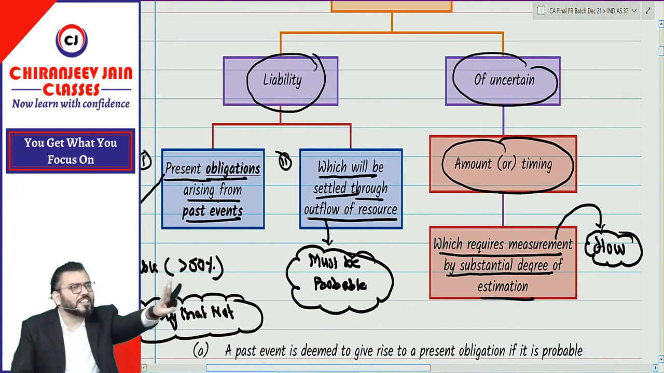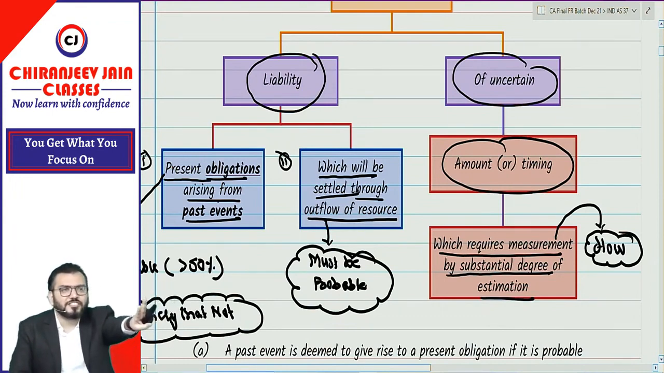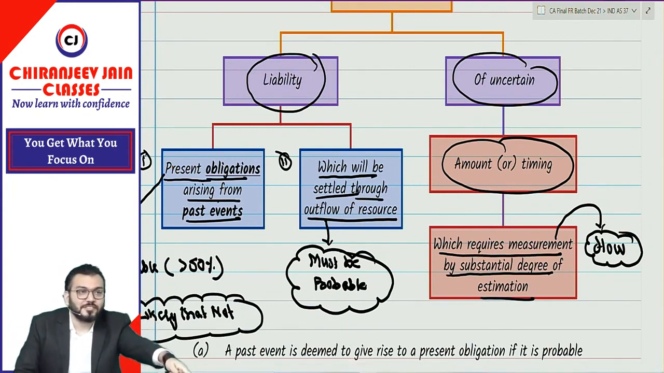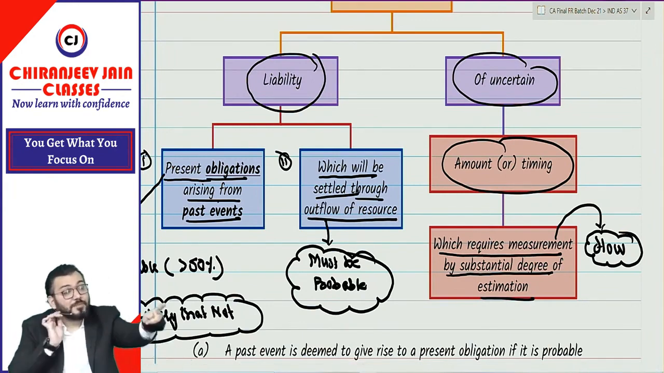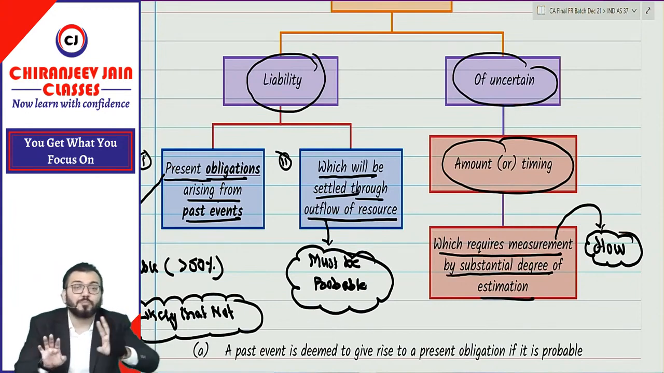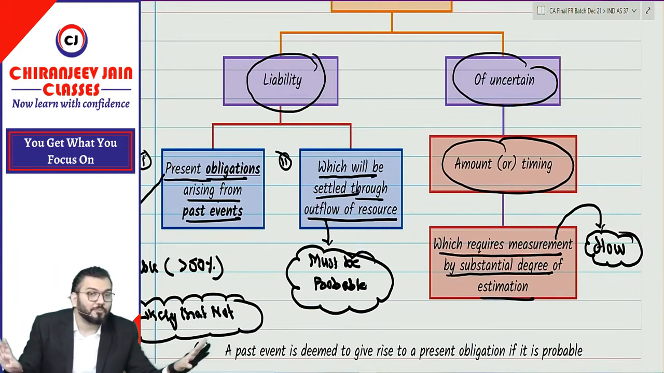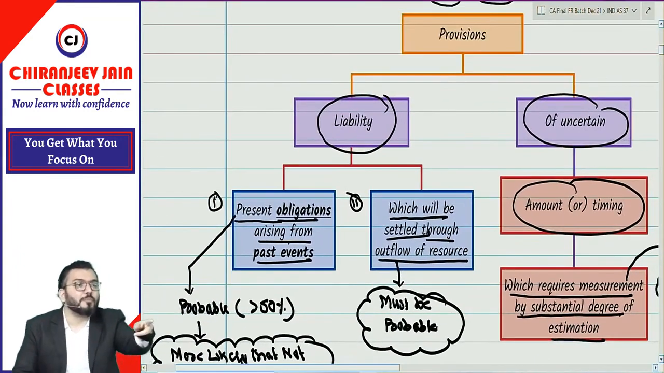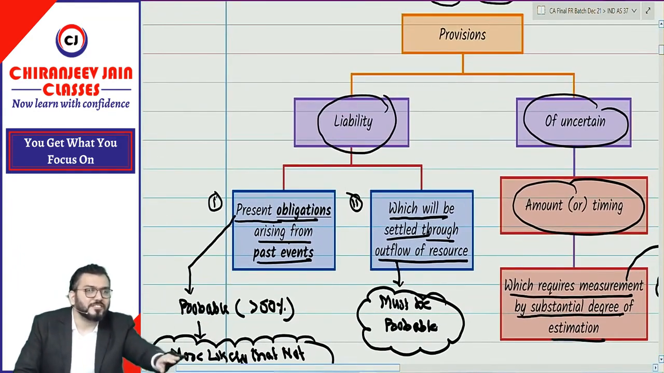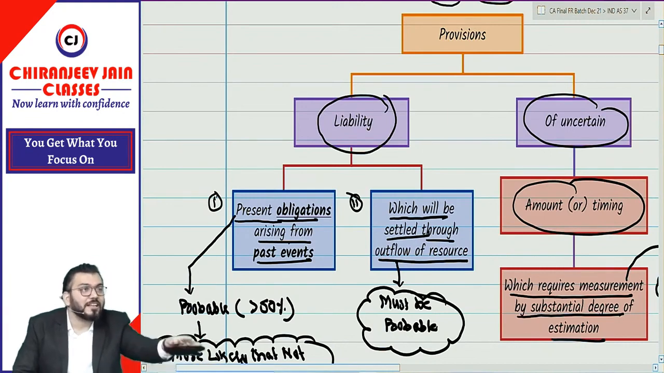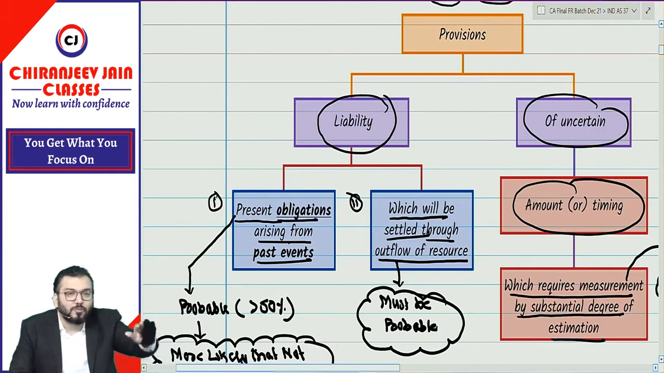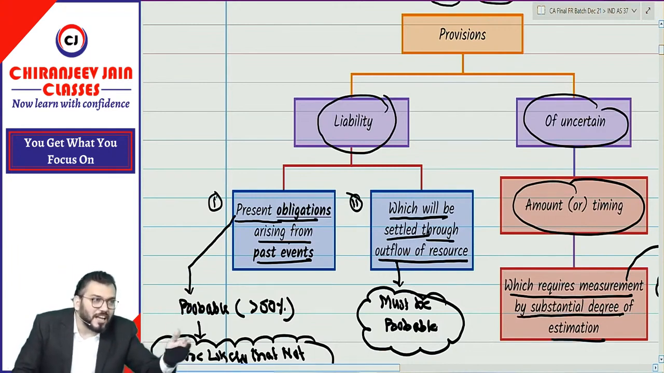Means can I say when these 3 conditions are satisfied, recognize provision. If any one of the conditions is not satisfied, provision is not required. Provision is not recognized. Simple. So can you repeat with me, what is the meaning of provision? Provisions are liability with uncertain timing or amount. Liability means a present obligation arising from past event which will be settled through outflow of resource, and that outflow must be probable.